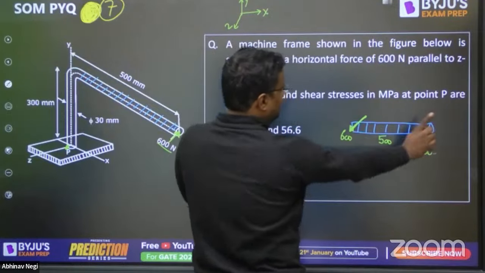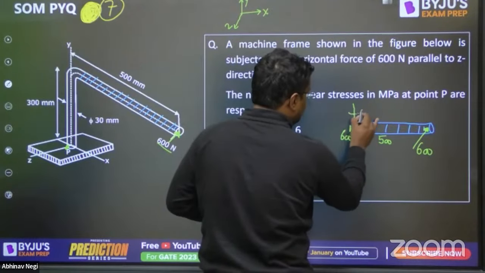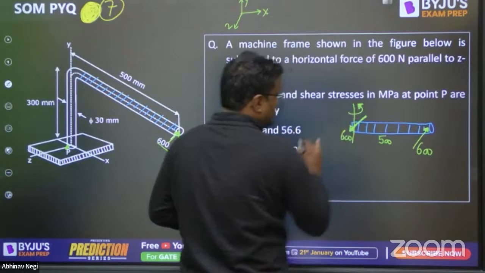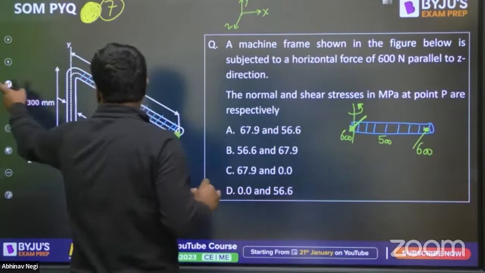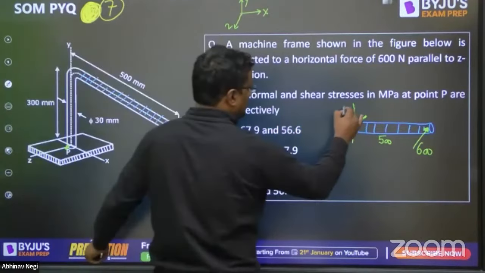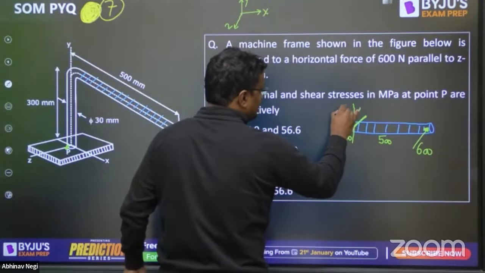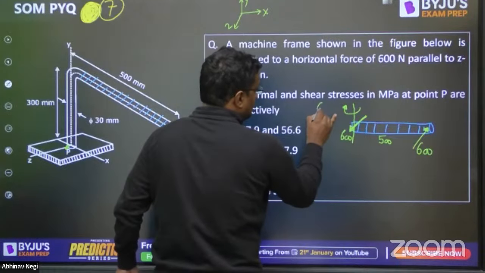So that will be rotating it like this. Okay, around about this axis, it will be rotating like here. 600 into 500. So for balancing it, opposite side movement will be coming. Okay, this will be rotating here. So for balancing, this will be coming like this.